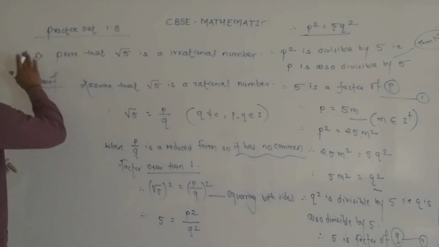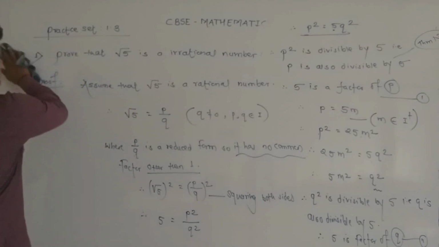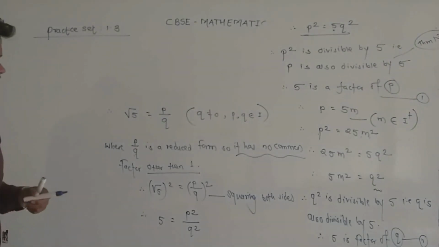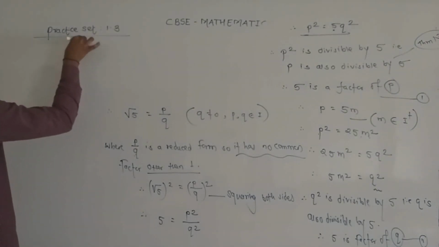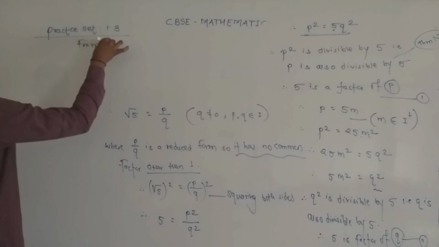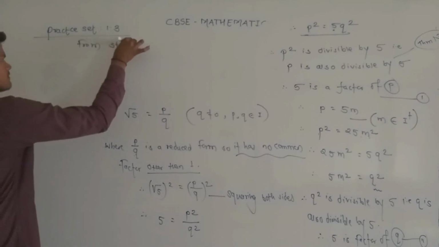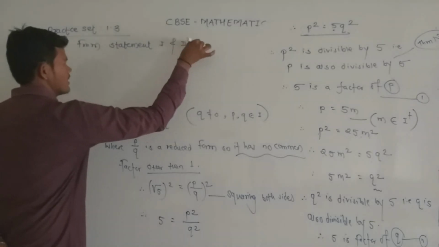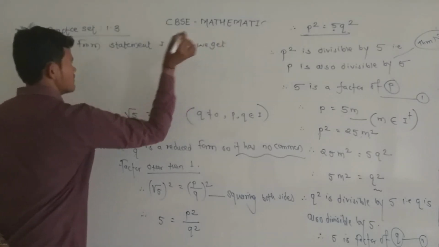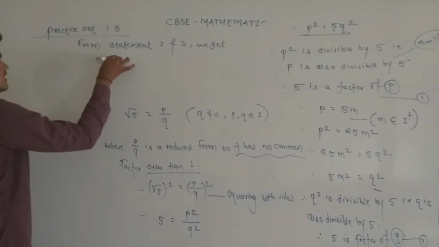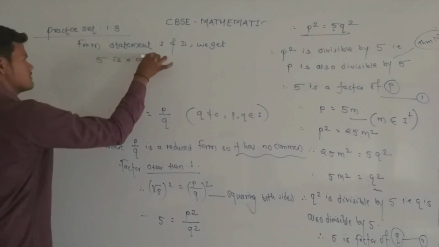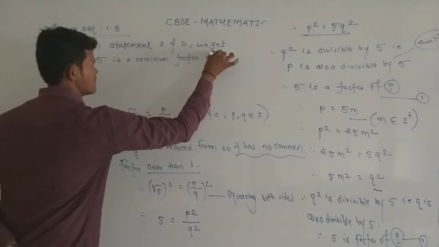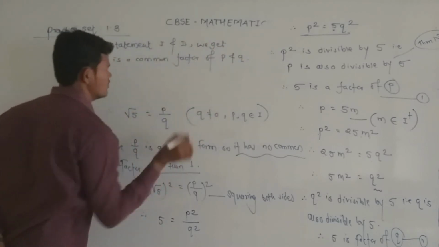So finally write down: from statements 1 and 2 we get 5 is a common factor of p and q.